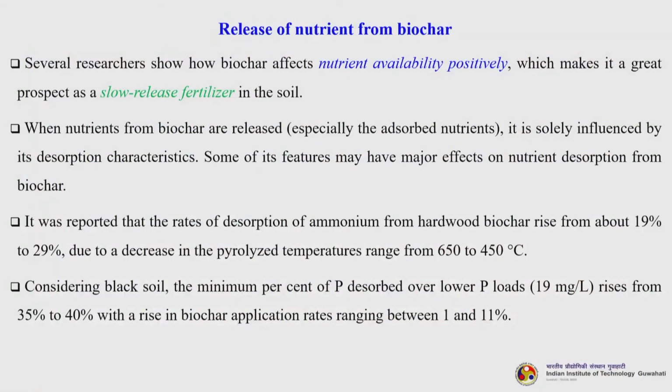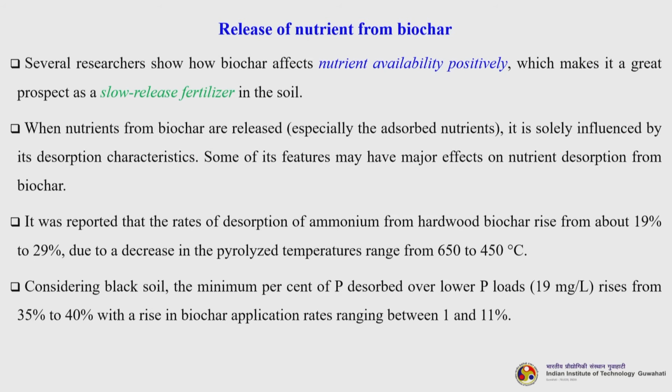So, when nutrients from biochar are released, especially the adsorbed nutrients, it is solely influenced by its desorption characteristics. Some of the features may have a major effect on the nutrient desorption from biochar. It was reported that the rates of desorption of ammonia from hardwood biochar rise from about 19 to 29% due to a decrease in the pyrolysis temperature range from 650 to 450 degrees centigrade. Now, what is the meaning of this? The meaning of this is that the pyrolysis condition to produce the biochar finally affects the adsorption and desorption rate of the nutrients to the biochar surface.